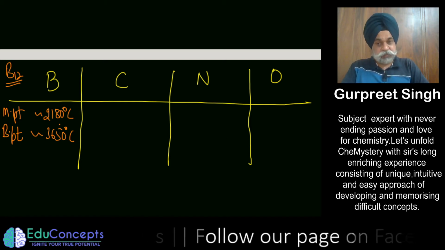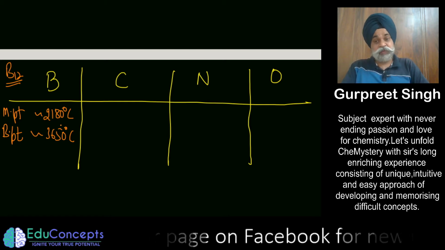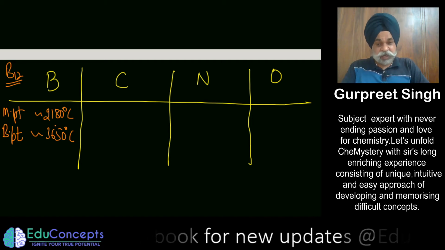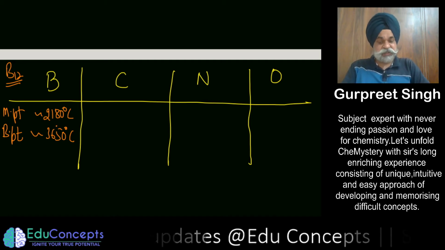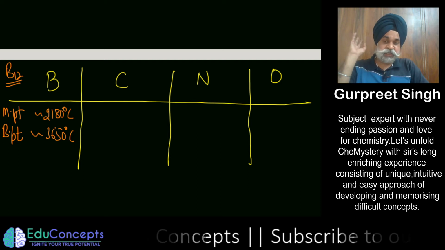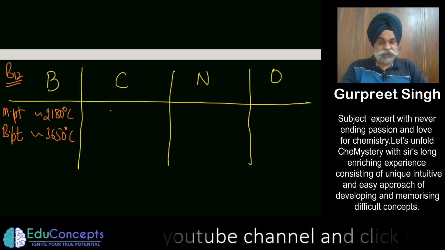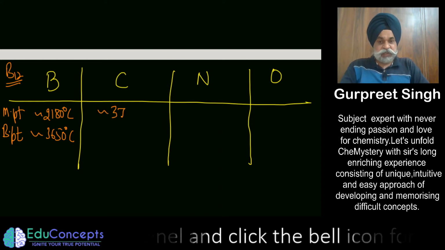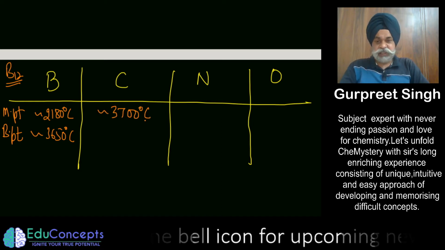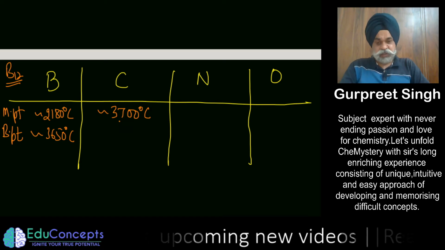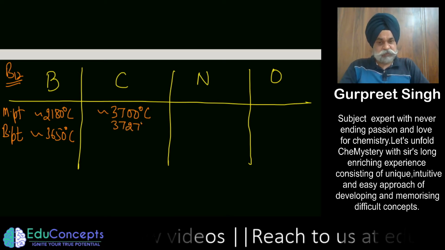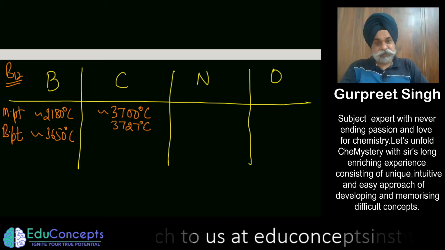Just see, boron is also a non-metal, but the melting point is of the order of above 2200 degrees centigrade. So at 2200 degrees centigrade, this element melts. And that for carbon is of the order of 3700 degrees centigrade, or to be very specific, 3727. Many books write it this way, you can refer to the NCERT.